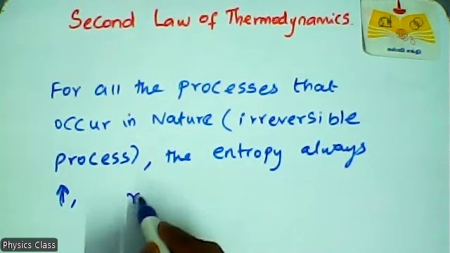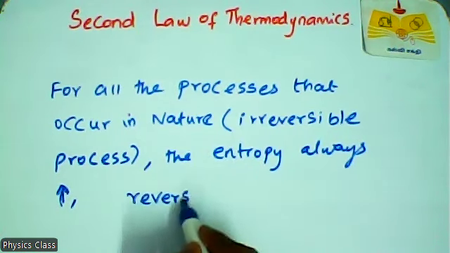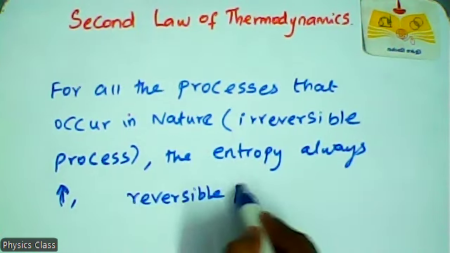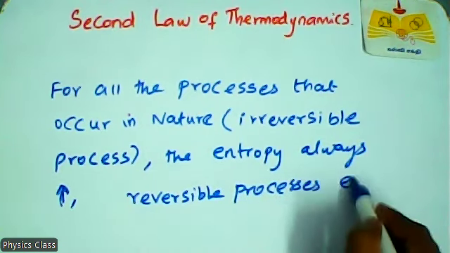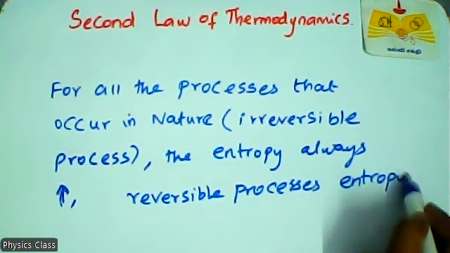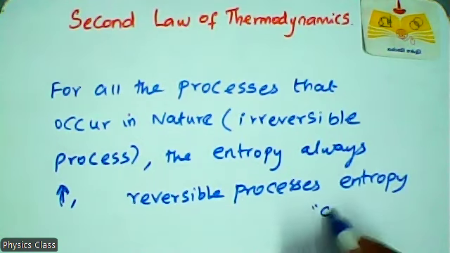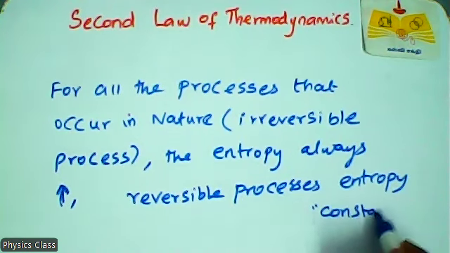For reversible processes, entropy does not change. That means constant. This is the second law of thermodynamics. Okay. For all the processes that occur in nature, that is irreversible processes, the entropy always increases.